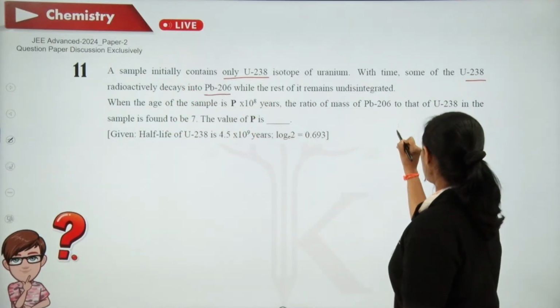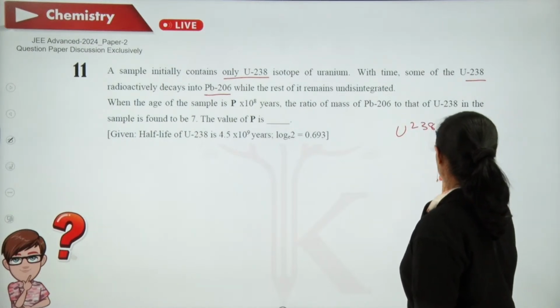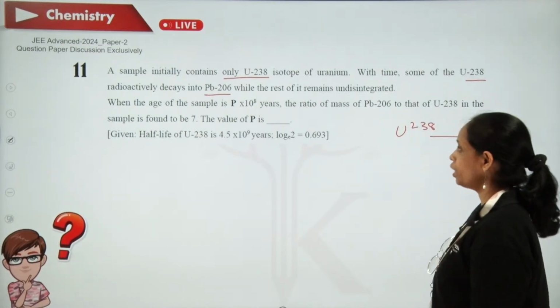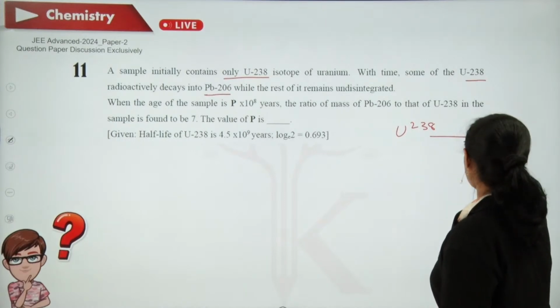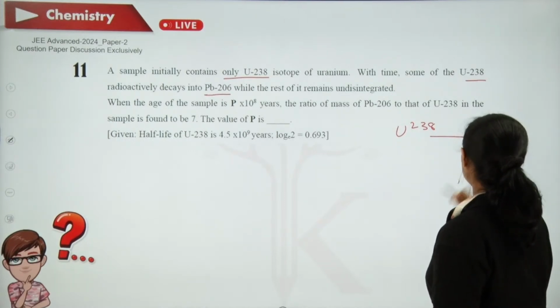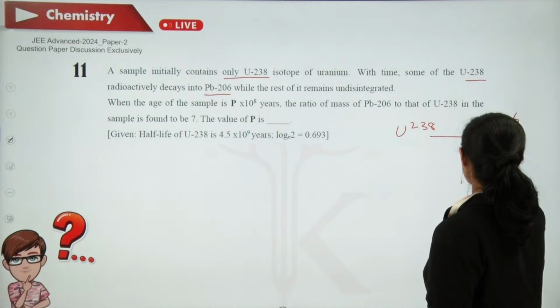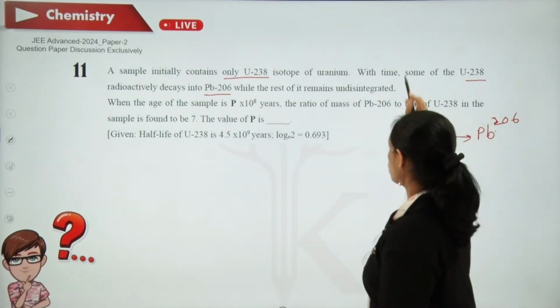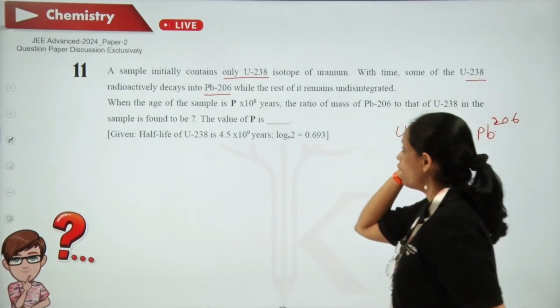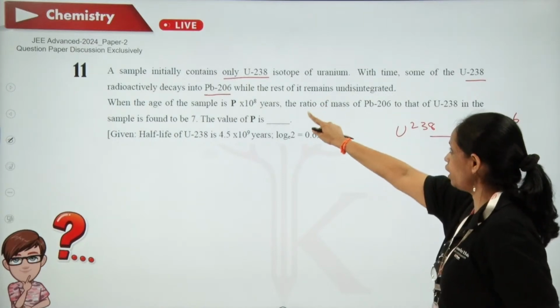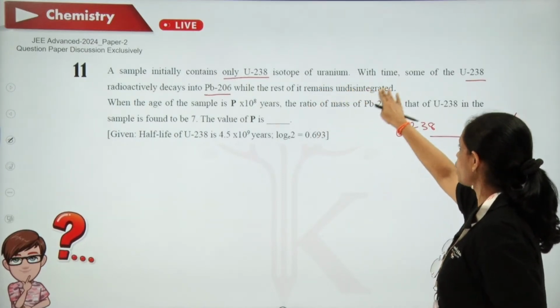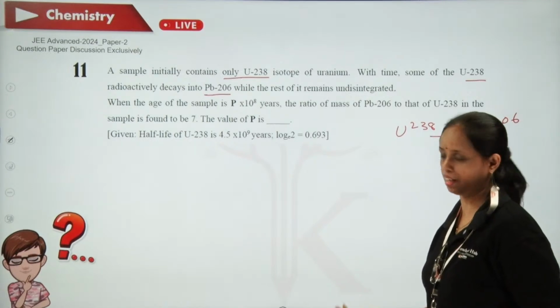So what they are saying is uranium-238 is getting converted into lead-206 with time. That's what they mean in the first line. And the rest of it remains undisintegrated.